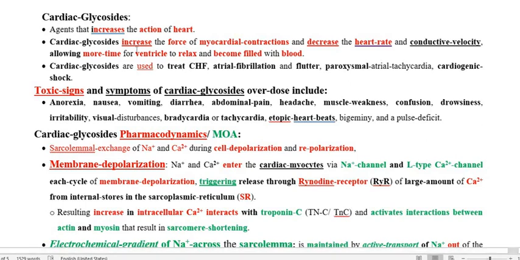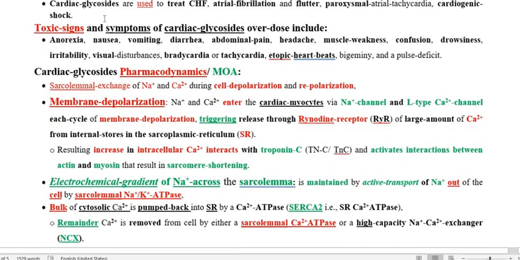Regarding the toxic effect of the cardiac glycoside, as we already mentioned, the cardiac glycoside has a narrow margin of safety because of the narrow therapeutic window, and if toxicity occurs because of the cardiac glycoside, we should know it on the basis of symptoms.